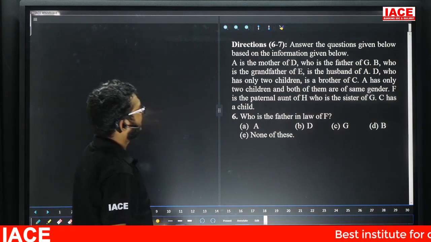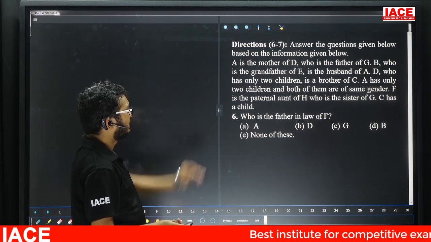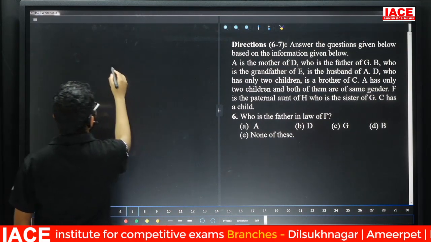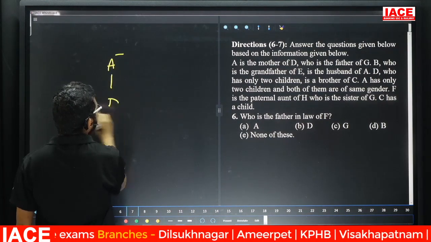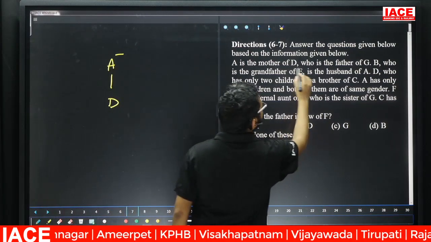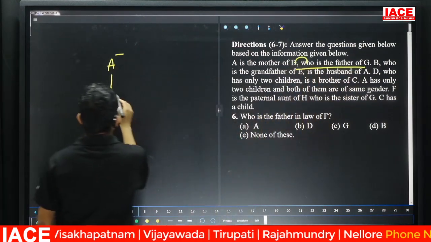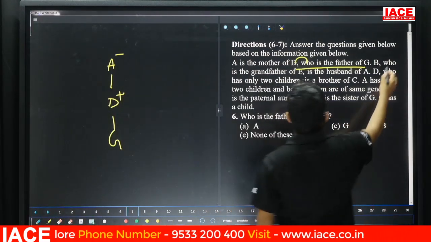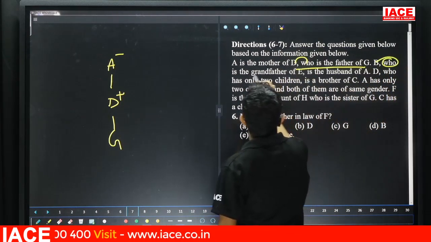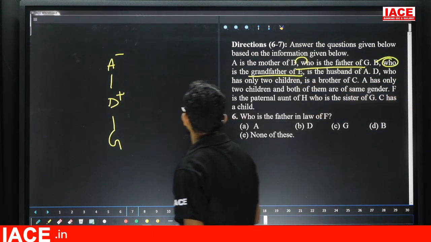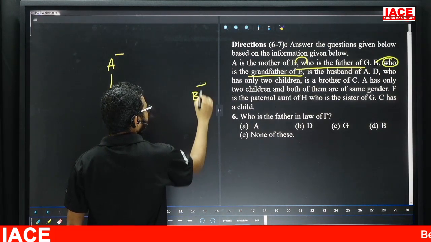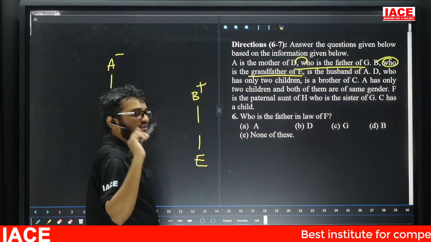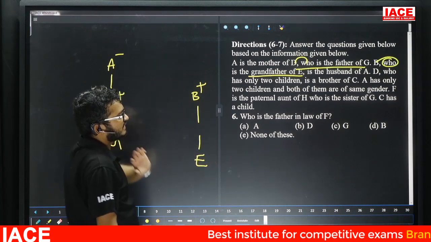Question number 6, friends, check here 6 to 7. Again the question is from blood relation. Take here A is mother of D. Next, who is the father of G? Who qualifies here? D. D is father of G. Next one, B. Who is B? B is grandfather of E. Friends, check here B is grandfather of E. That means between E and B, here we are having one generation gap.